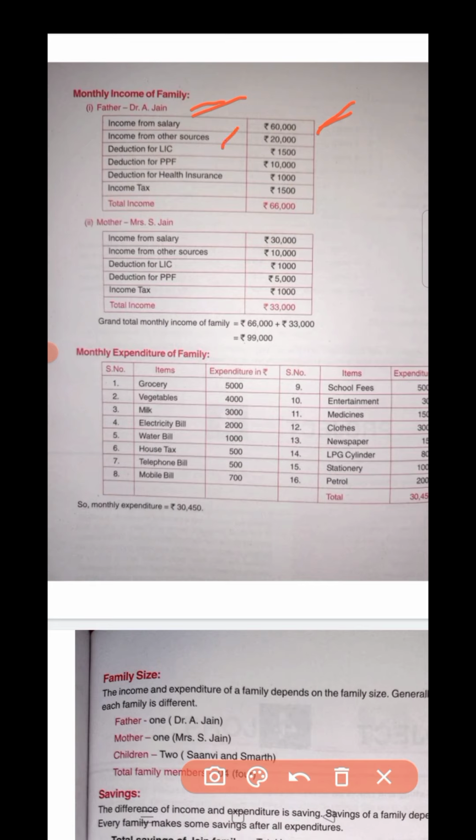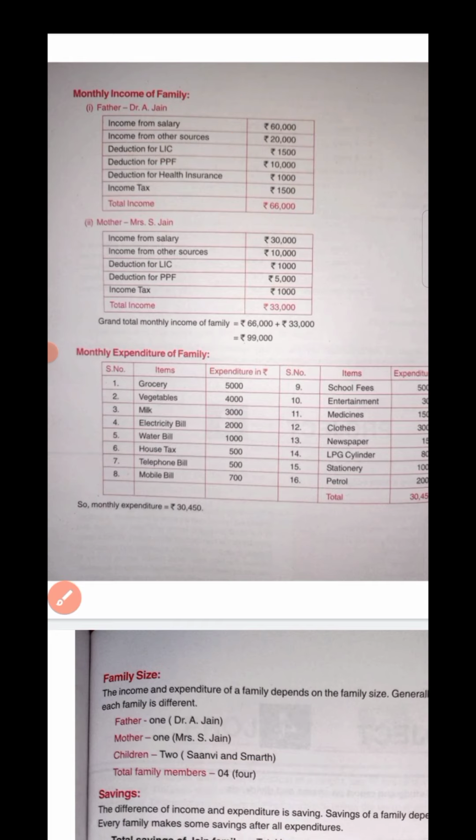Then next comes income from other sources. If there is any other source of income, you may write this 20,000, otherwise no need to write. Now deduction of LIC means these are the savings. For LIC, he deposits rupees 1500. For PPF, this is provident fund, 10,000. Then health insurance is 1,000, and income tax, this is the tax paid to the government for the income that we earn, is rupees 1500.